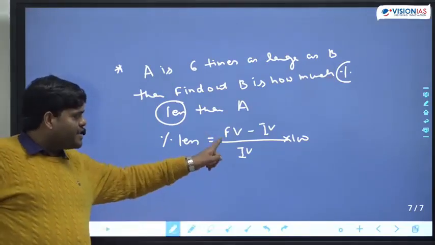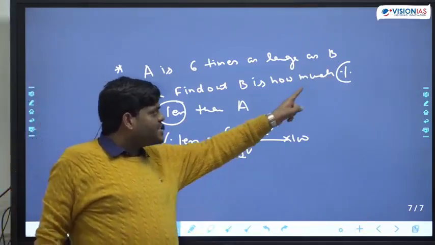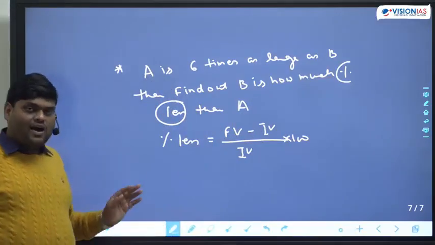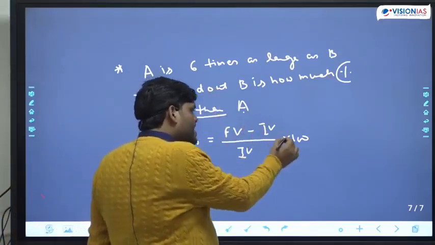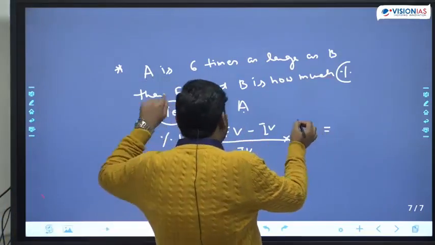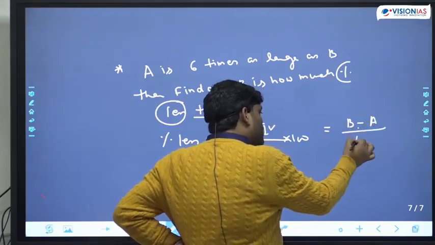Okay. Final value minus initial value. From where am I getting this concept? Because they are asking percent of less. Now, this percent of less is coming along with A. That means A is our initial value and B is our final value. This is what we have learned till now.